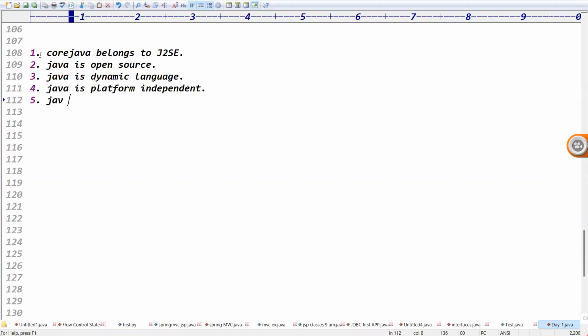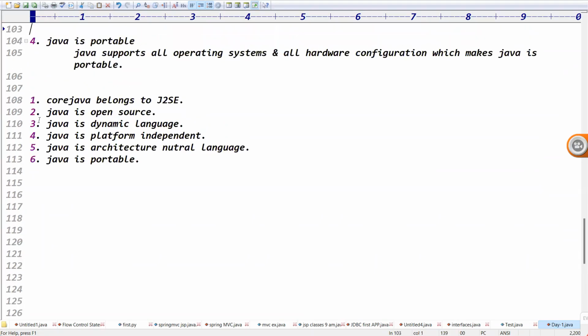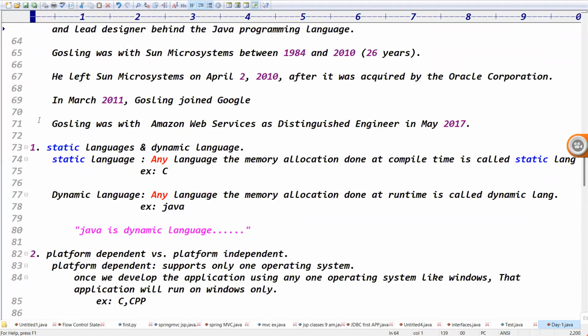Java is an architecture neutral language. Based on platform independent and architecture neutral, they are saying that Java is which language? It is a portable language, right? Exactly. So you got the clarity about the 6 points, right? Yes. Can you please check the 6 points once?